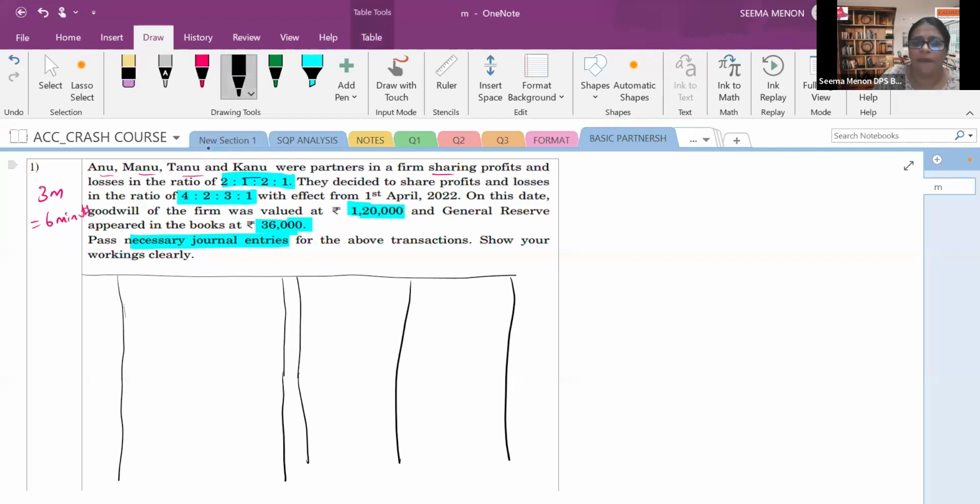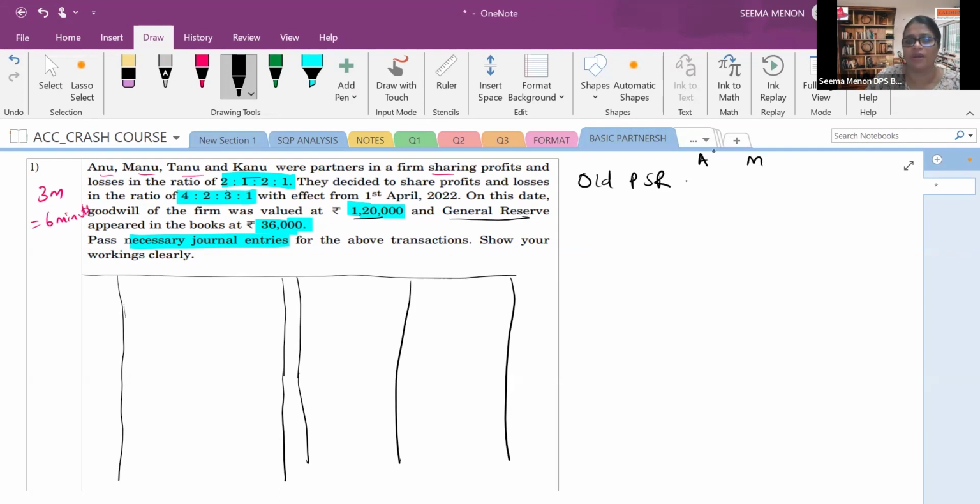So here you see, there is a general reserve. Hello, yes, any doubt? There is a general reserve, then there is a goodwill also. So general reserve will always be distributed in the old profit sharing ratio. So here I am writing old profit sharing ratio, PSR, okay? Old PSR.